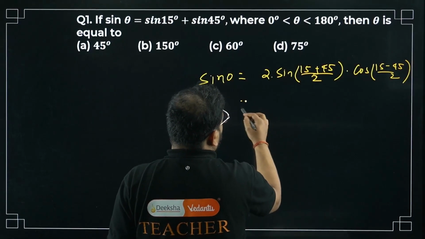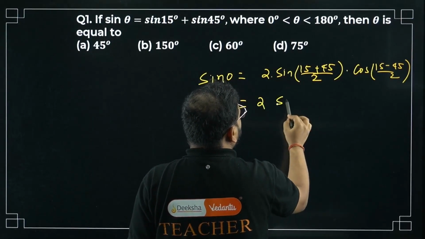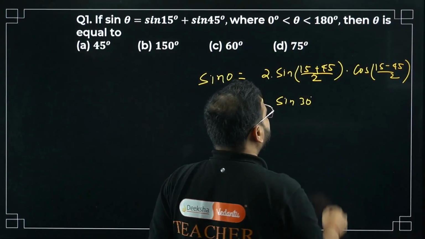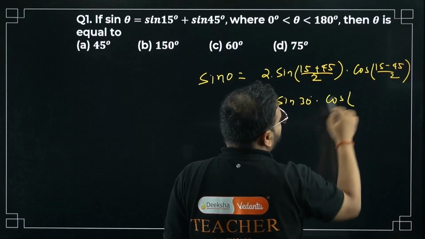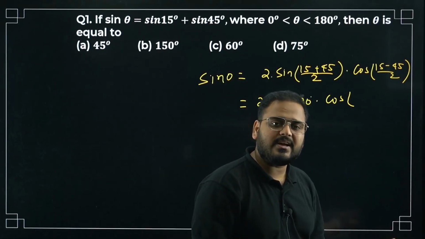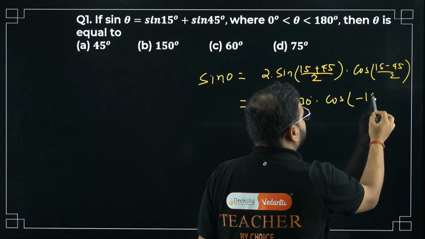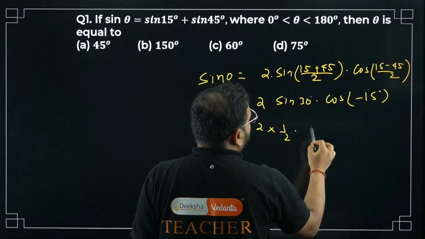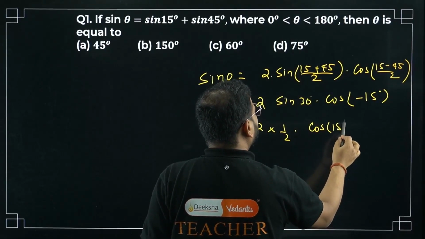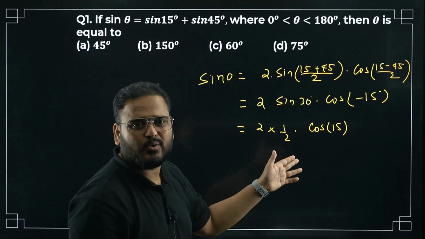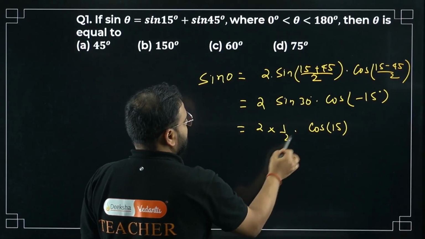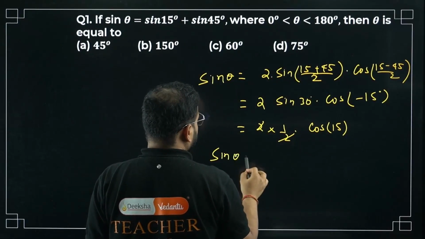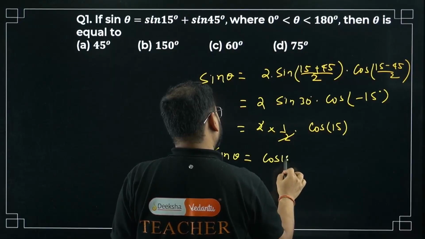It will become 2 times sin 60 by 2, which is sin 30 degrees, and here cos of (15 minus 45) is minus 30, by 2 is minus 15. It will become 2 times 1 by 2 into cos 15 only, not changed. Cos of minus theta is cos theta, we just learnt it. Even function. This cancels. What I'm getting here is sin theta equals cos 15.